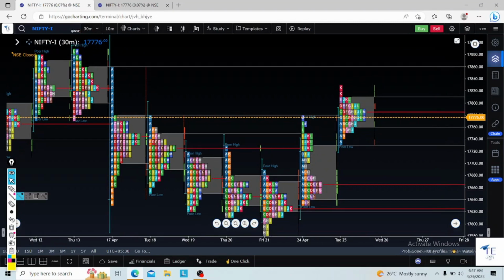So what could be today's thought process, how can we take a trade based on this information? See, if the market opens above the previous day high, that means a gap up above the previous high, like here, definitely I will put SL above this particular area and I will go for a PE towards this particular POC.